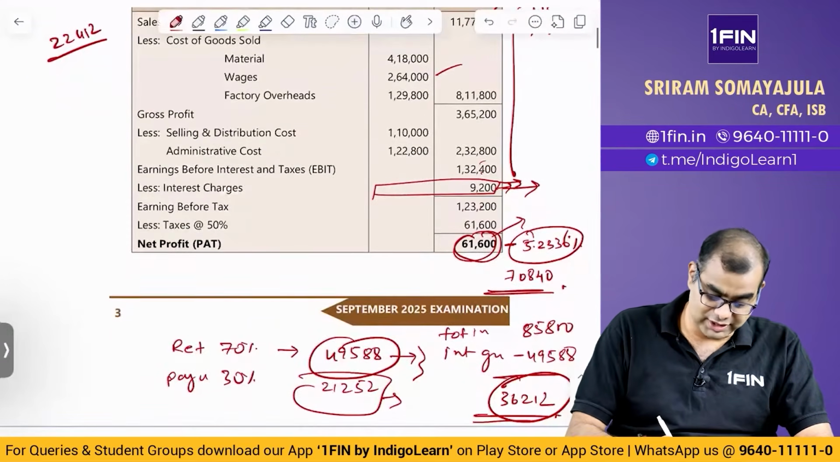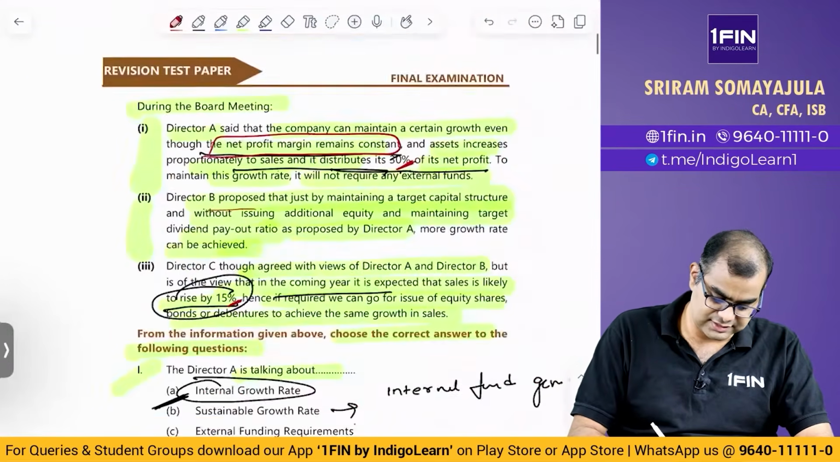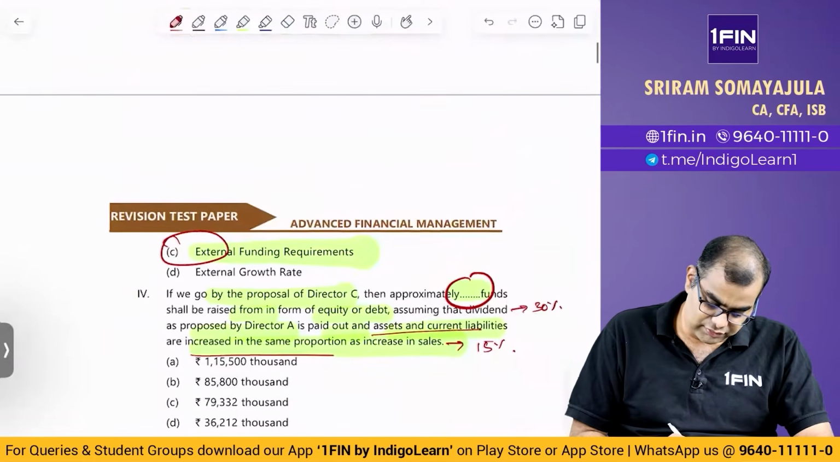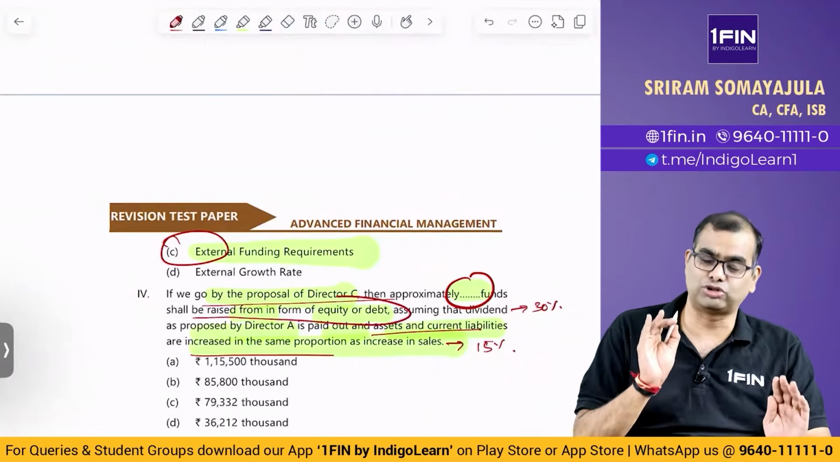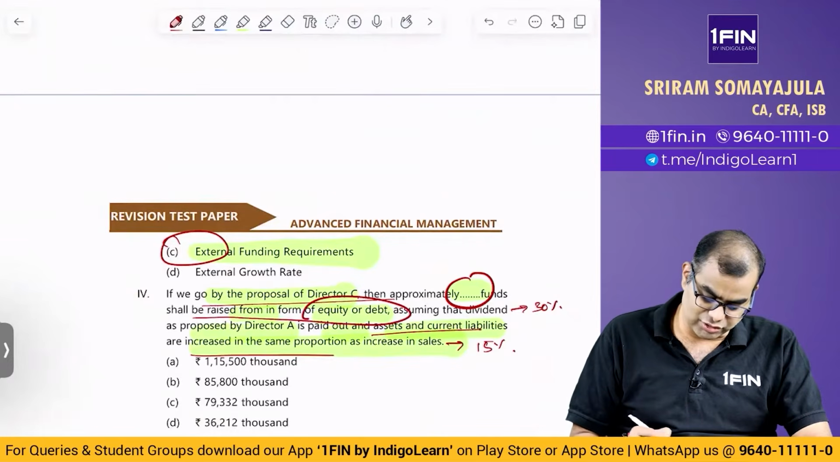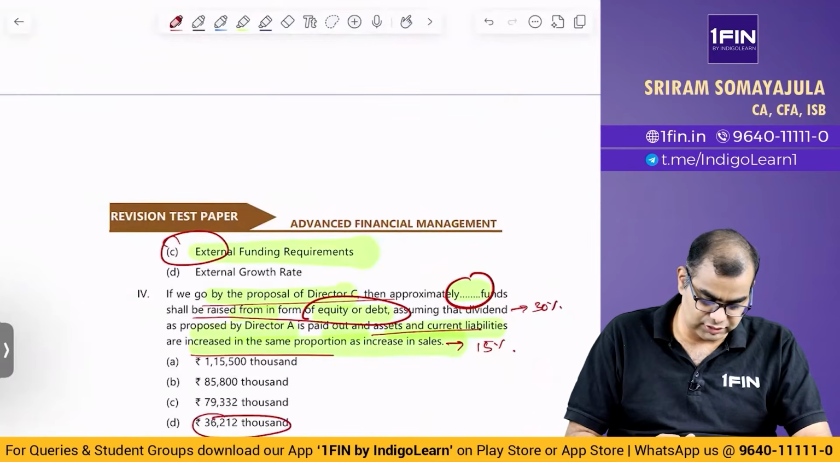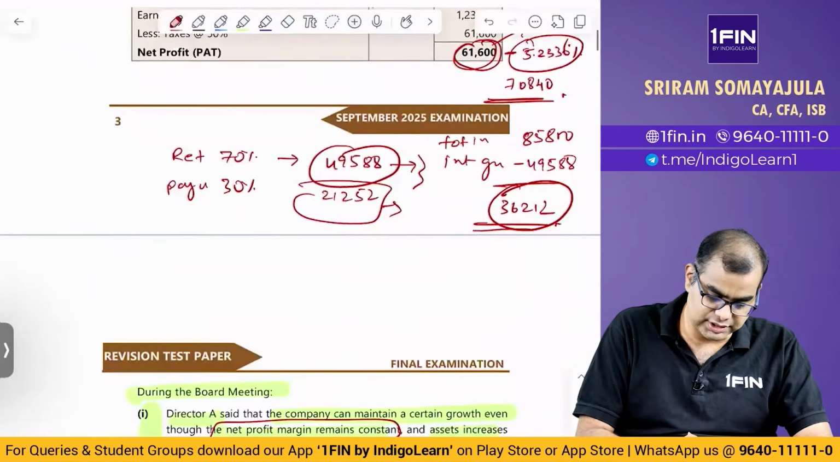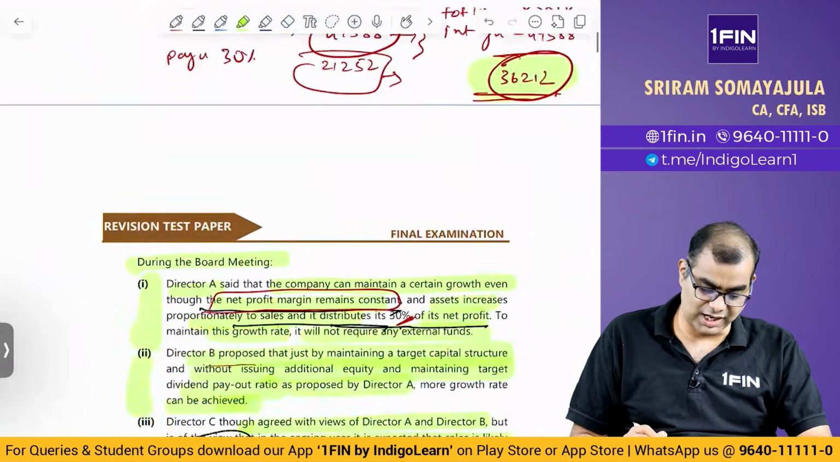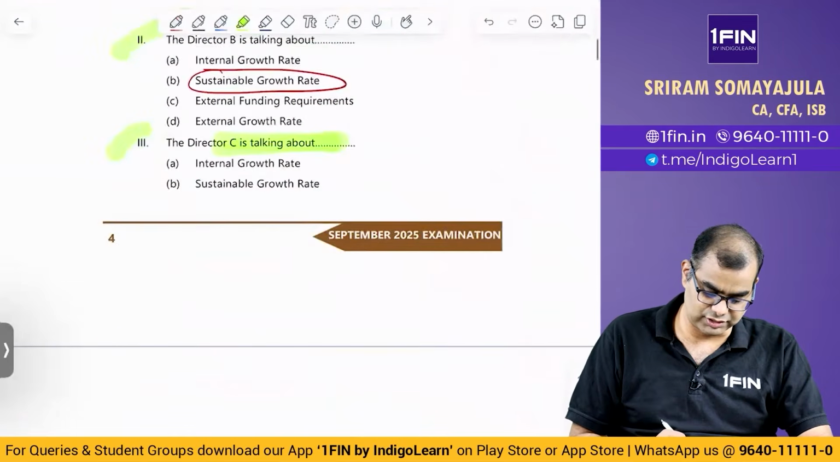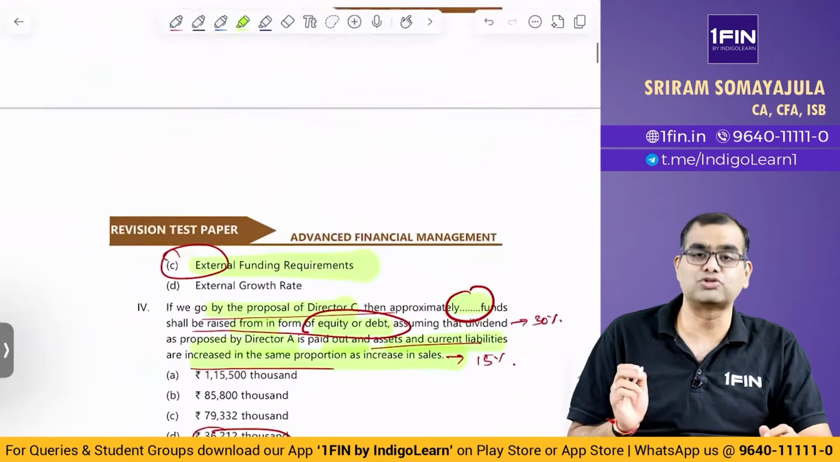22,412. Okay, now what is the question that they have asked? They have asked, fill this number. If you go by so and so, how much shall be raised in the form of equity or debt, both together, assuming dividend so and so is paid out and assets are increasing in the same proportion? That is the number we got, no? Where is it? Yes, 36,212. Same number we got. So the answer here is 36,212.